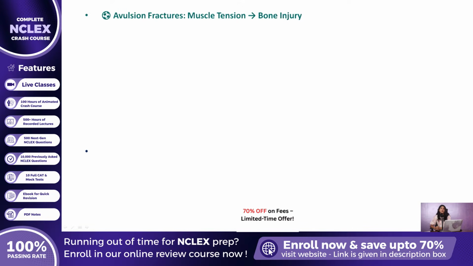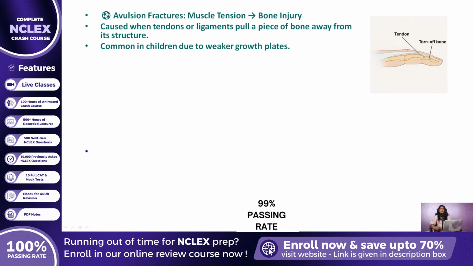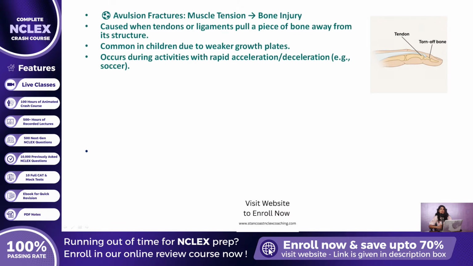Avulsion fractures occur when a powerful muscle contraction or sudden trauma causes a tendon or ligament to forcibly pull a small piece of bone away from its main structure. This is especially common in children due to the vulnerability of their growth plates, which are structurally weaker than surrounding connective tissues. These injuries typically occur during physical activities involving rapid acceleration or deceleration, just like soccer.